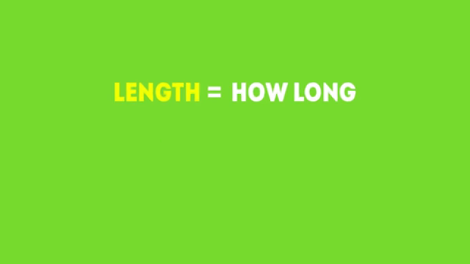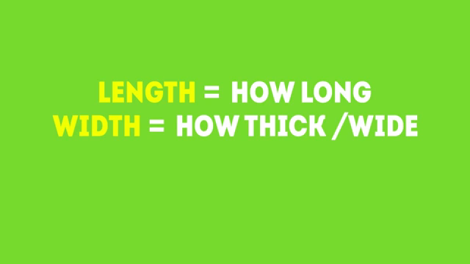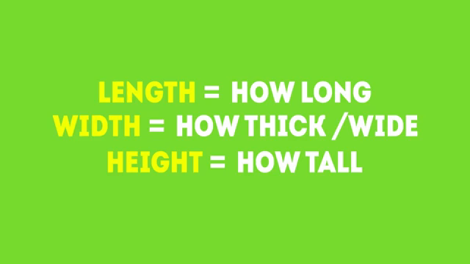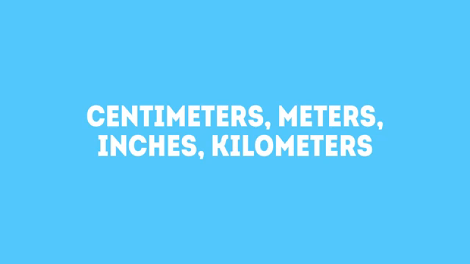That's correct. For the length, we measure how long an object is. For its width, how thick or wide, and for its height, how tall. What unit of measurement do we use for the length, width, and height? That's right, we use centimeters, meters, inch, or kilometers.